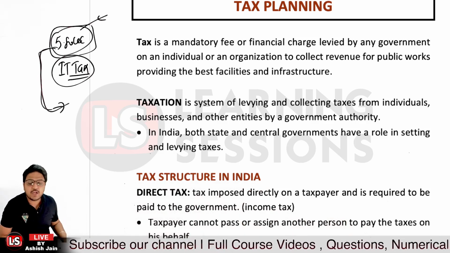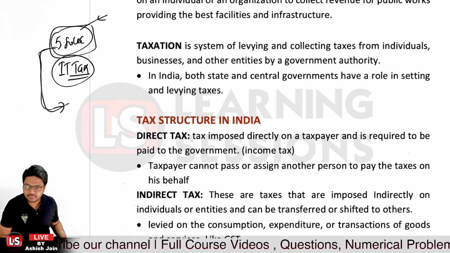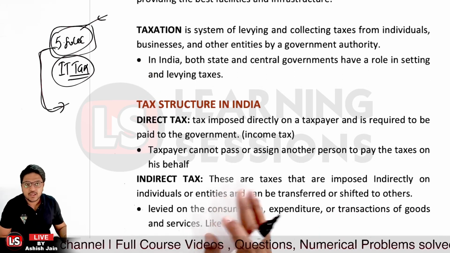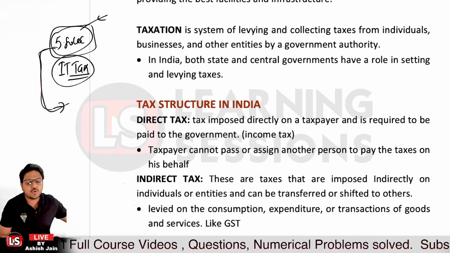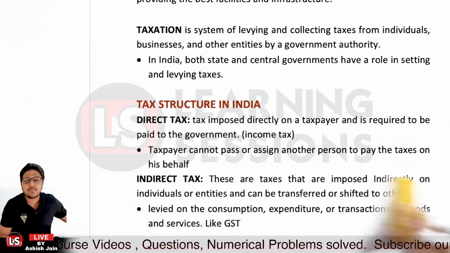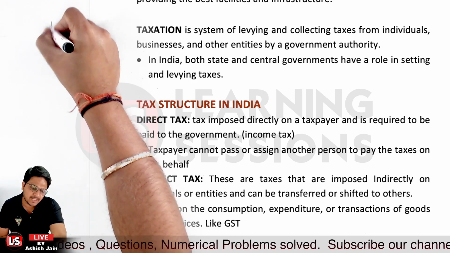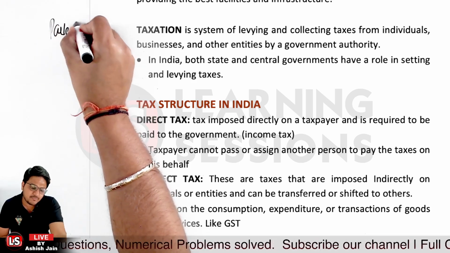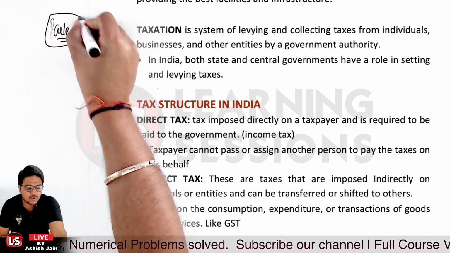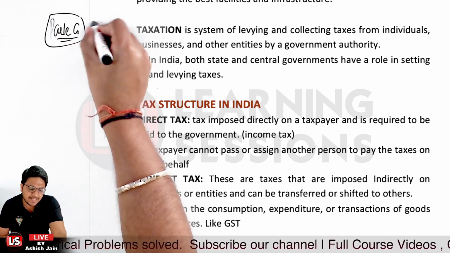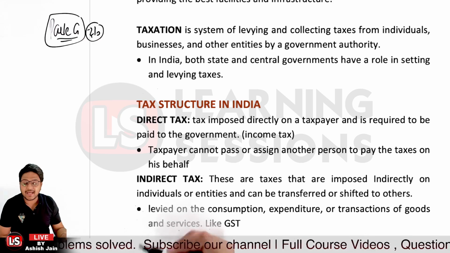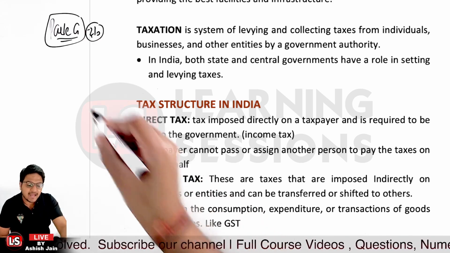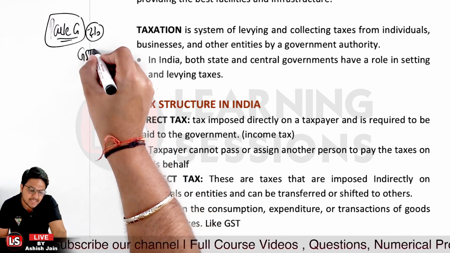And the other one is indirect tax. Now, what do you mean by indirect tax? Indirect tax is not directly imposed on you. Let's say I purchased a biscuit pack of Parle G and paid rupees 10 to the shopkeeper. In that scenario, I actually paid a tax. What type of tax? I paid GST, that is, goods and services tax.